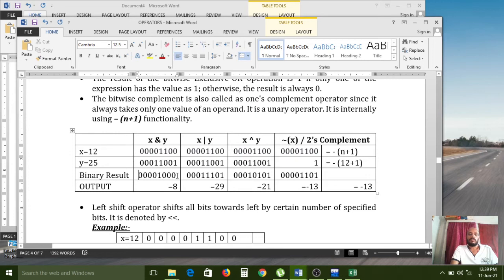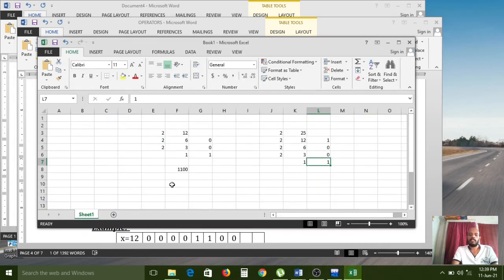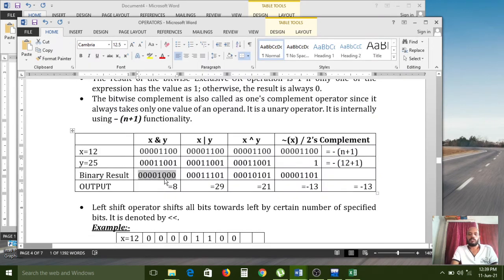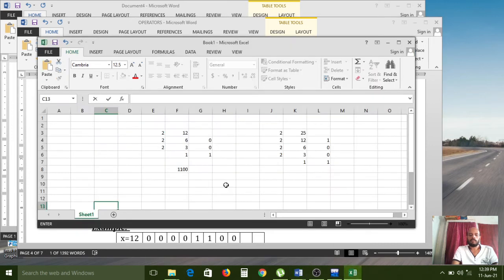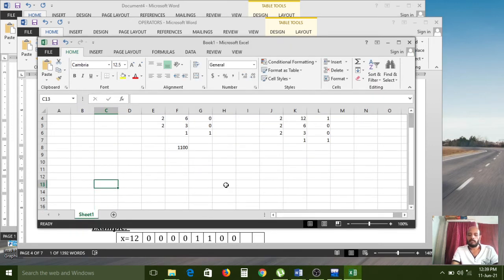So now this value we have to take. So how will it convert again? Binary number to decimal number. How can you convert a binary number to decimal number? Now I have pasted it here. What is the value right now? 4 zeros, 1 triple 0. Carefully observe: 1 1 1 1. Okay, 4 zeros, 1 triple 0. Am I correct? This is the number. Now how can you calculate this one?